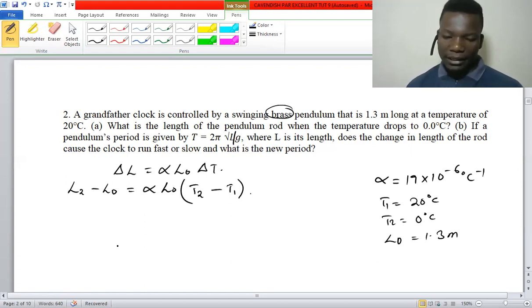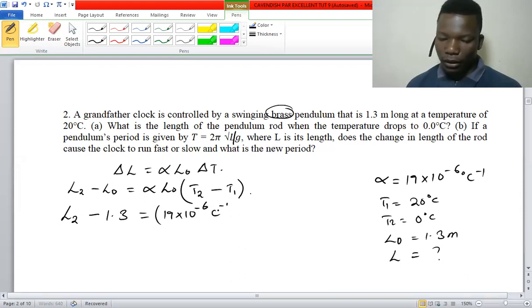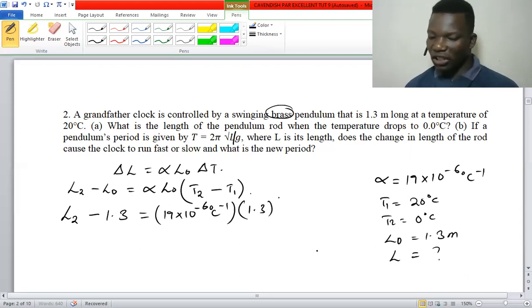We are looking for L2, so we substitute the values: L2 minus 1.3 meters, and the coefficient of linear expansion, times 1.3 again, and then the change in temperature, the final temperature 0 degrees Celsius minus 20 degrees Celsius.